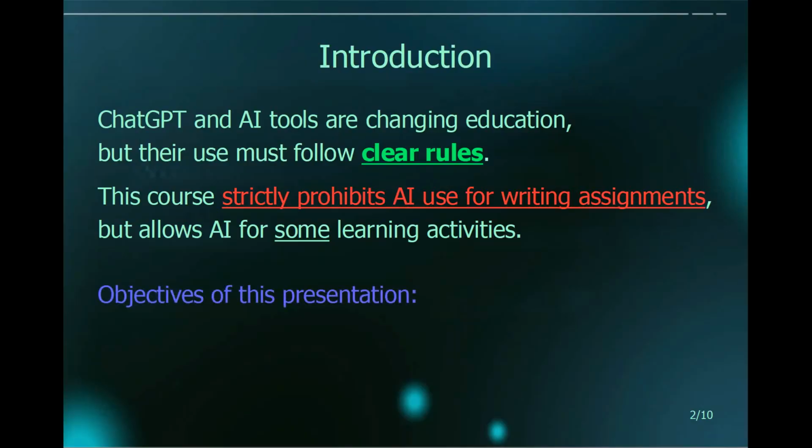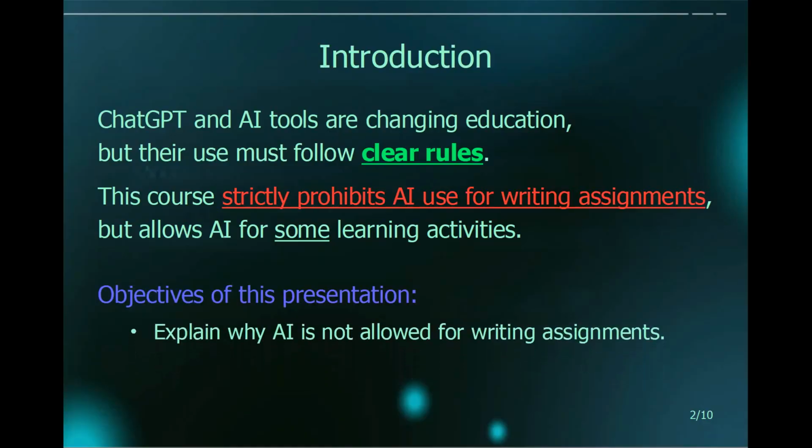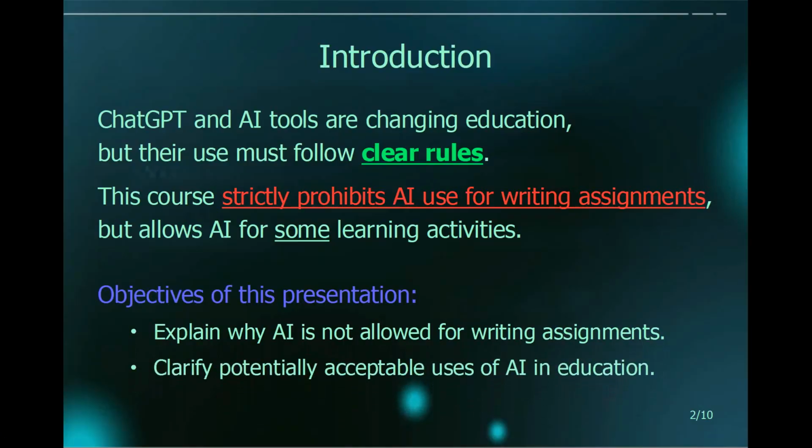The objectives of this presentation are to explain why AI is not allowed for writing assignments, and to clarify possible uses for AI for other learning activities. Listen carefully to this presentation so that you can avoid being penalized for using AI in a way that is forbidden.